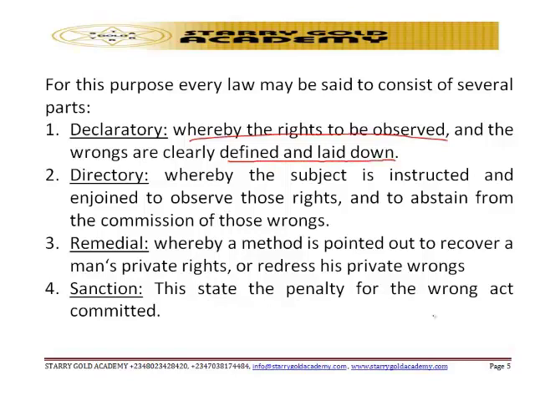You can see that before a law comes into existence, the right thing will be laid down and clearly written. Everybody will know that this thing is wrong and this thing is right. So you will know the difference between wrong and right. Everything will be clearly stated and defined. So that's declaratory. They declare the right and the wrong. The second one is the directory, whereby the subject is instructed and enjoined to observe those rights and to abstain from the commission of those wrongs.